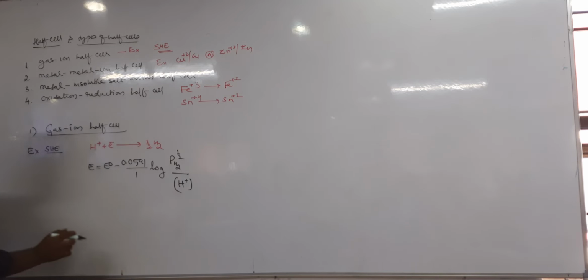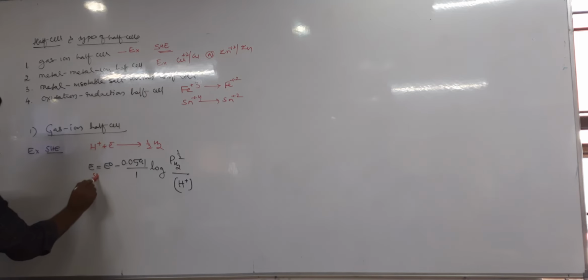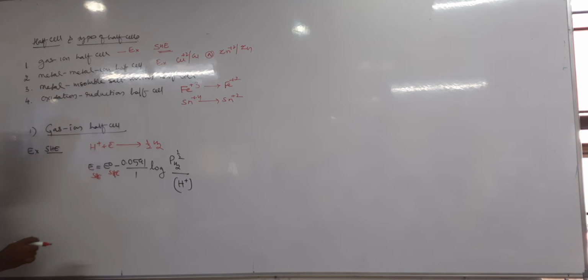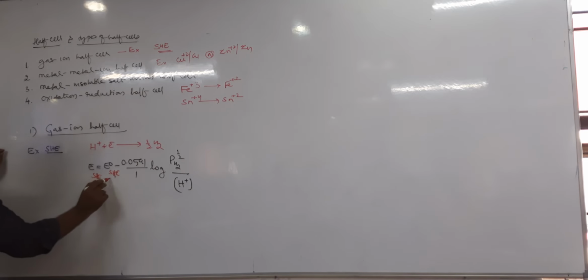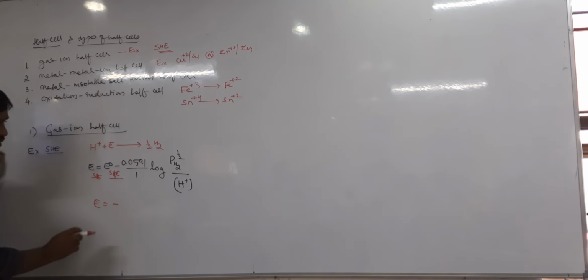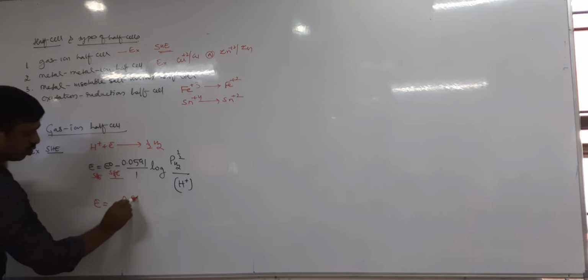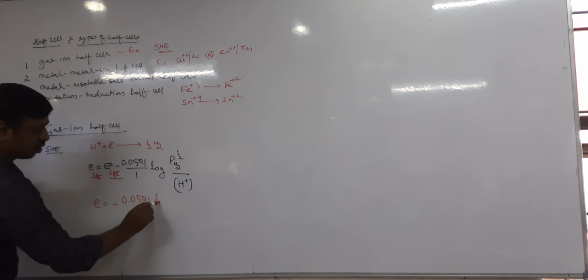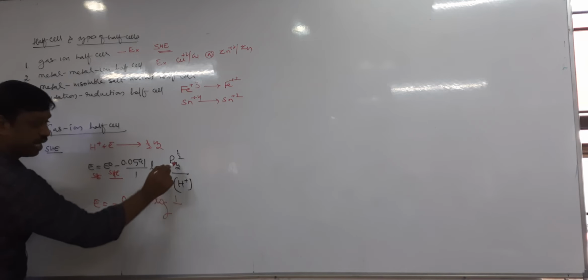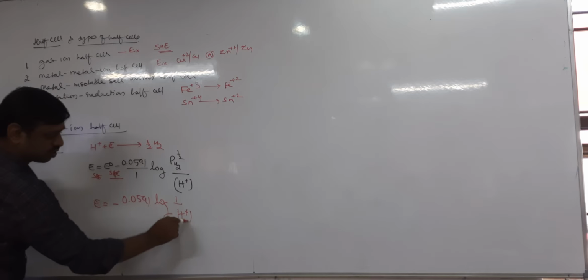But we know that the electrode potential of standard hydrogen electrode is 0, therefore it becomes E equal to E naught, 0, minus 0.0591 log, and this is 1 atm, so it is 1 by H+.